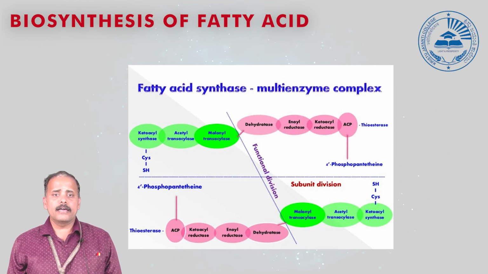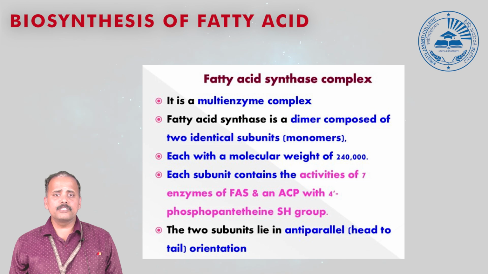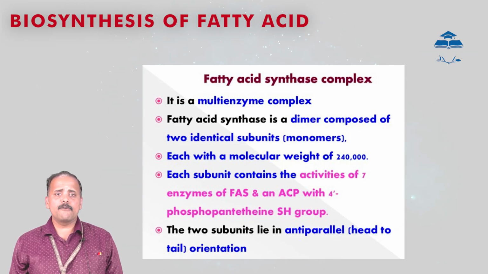This enzyme unit is active when the 2 dimeric units are joined together. The fatty acid synthase is composed of 2 identical subunits, and the molecular weight is high, almost 240,000 Daltons. These subunits play a vital role in the synthesis of fatty acid.